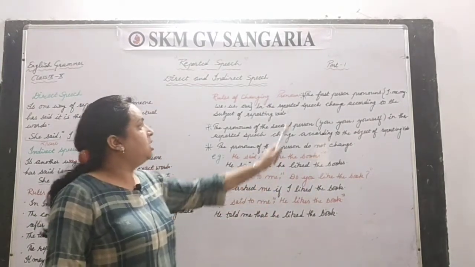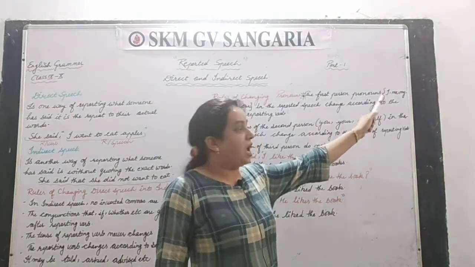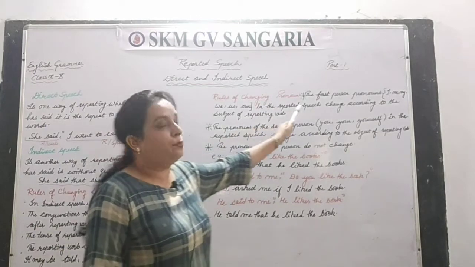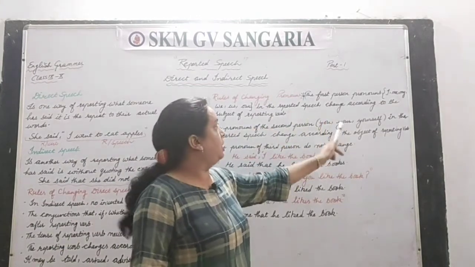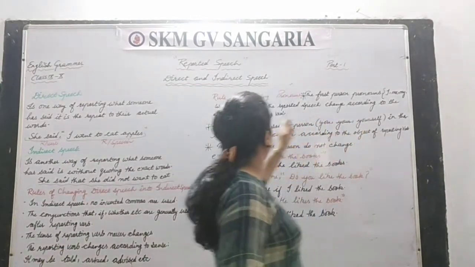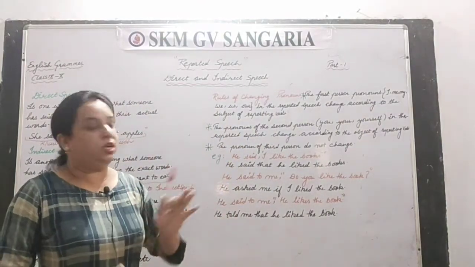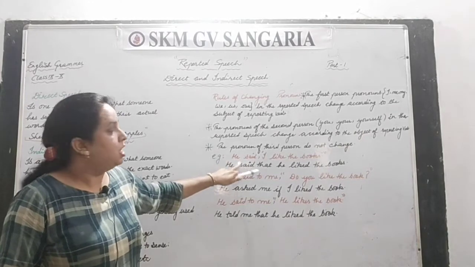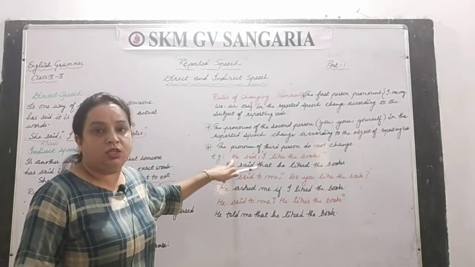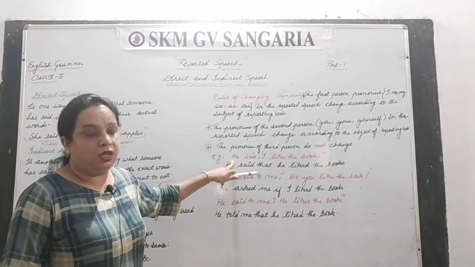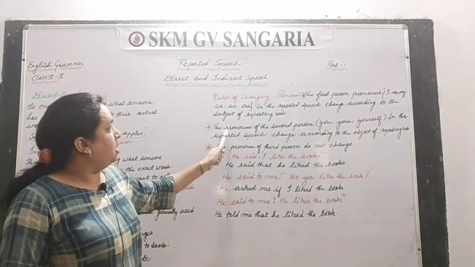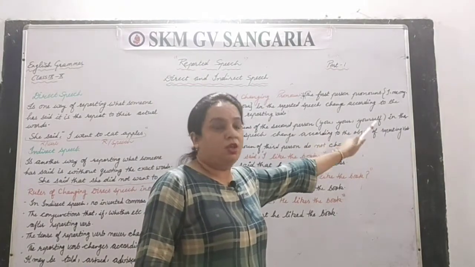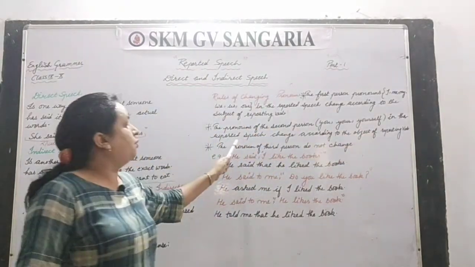Please see once again, the first person pronouns I, me, my, we, us, our in the reported speech, means within the commas, change according to the subject of the reporting verb, whatever is outside the commas. Like here I am talking about this he. So this I will change according to this subject. Clear?